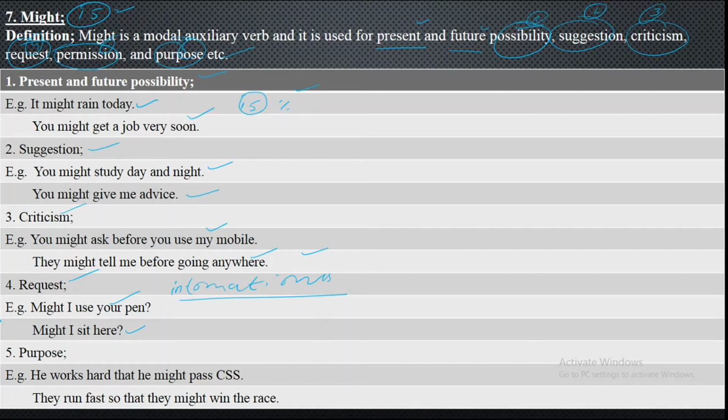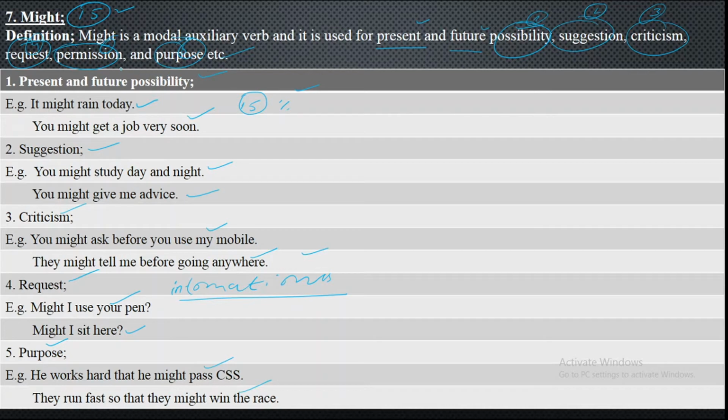Last usage we have got, that is purpose and aim. For purpose and aim we will also be using the modal auxiliary verb might. He works hard that he might pass CSS. Now, purpose of working hard is what? To just achieve his target. And they run fast so that they might win the race. So these are the usages of modal auxiliary verb might.